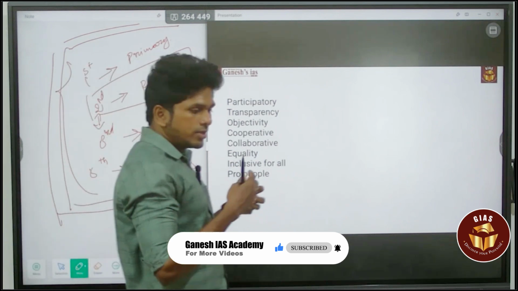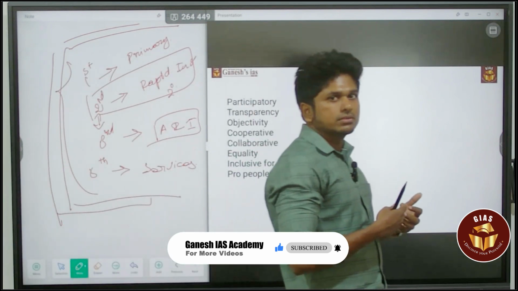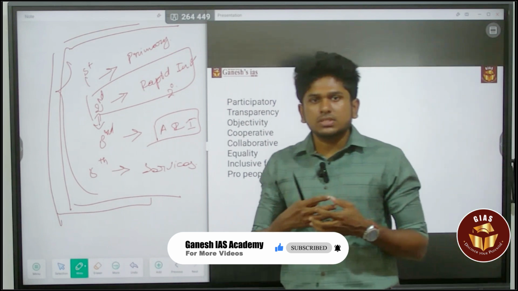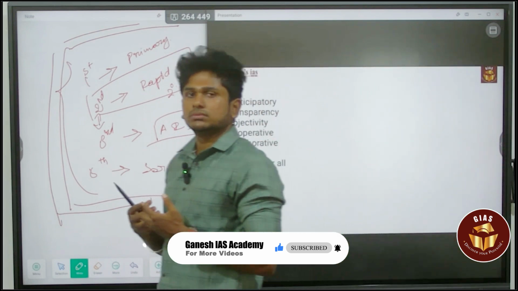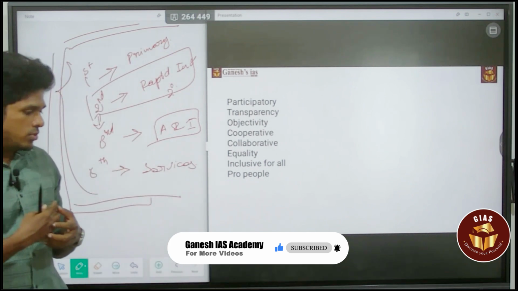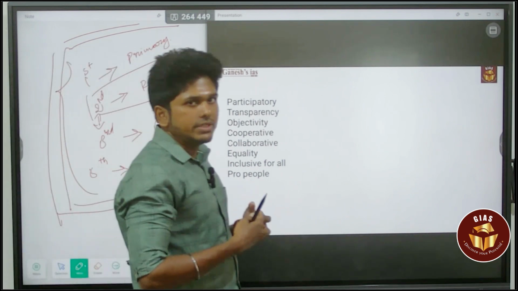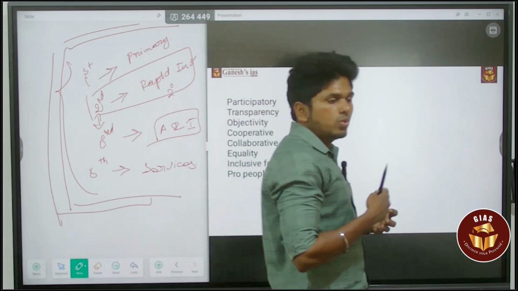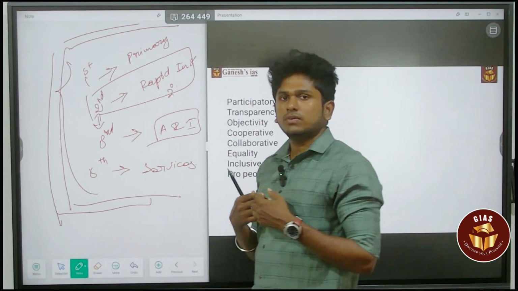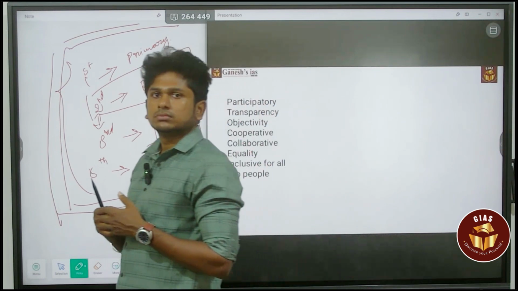Earlier, with the Planning Commission, there was nothing like that. So these are the major changes and principles followed by the Niti Aayog. They also focused more on inclusivity to overcome inequality in society. That is also one of the principles of the Niti Aayog.